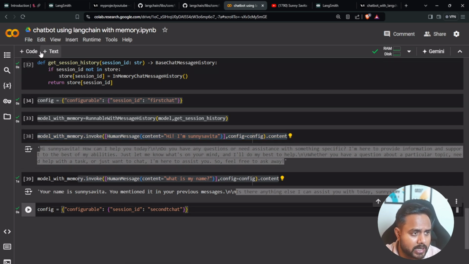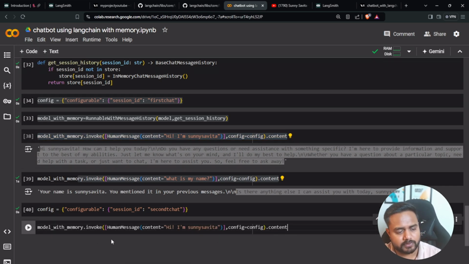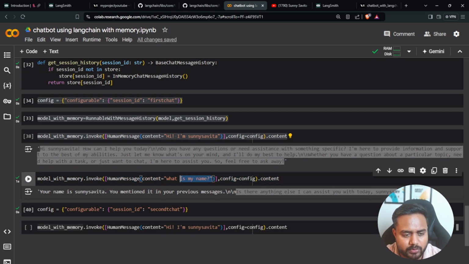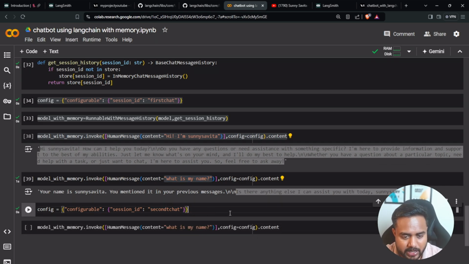And now you will find out, guys, see, it's going to make a conversation with respect to this specific ID. So just a second, let me cross check whether it is correct or not. So yeah, everything is perfect. Now here my message is going to be what is my name, and now I'm going to make a conversation with respect to this configuration ID. Which one? Tell me. This second chat. Okay, I'm passing this one. See, I executed it.